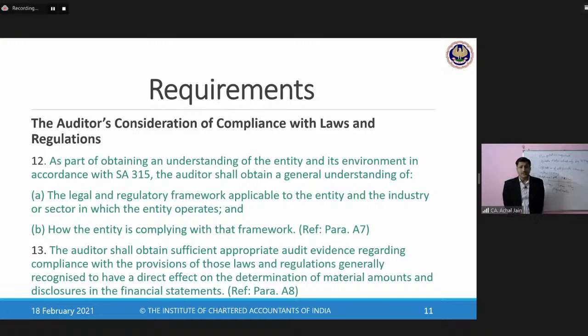In terms of the operations, auditor first of all needs to consider whether the impact of non-compliance of those laws in relation to the operations is such that it can impact the financial statements at all. And that is possible when such non-compliance may really impact the existence of the organization.